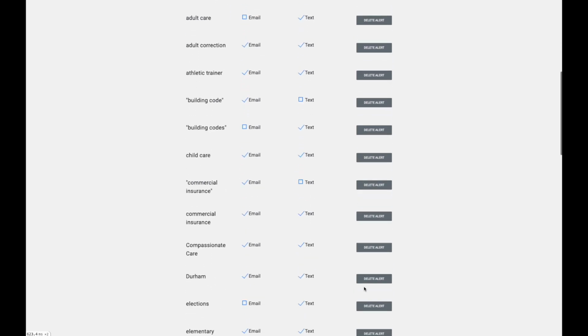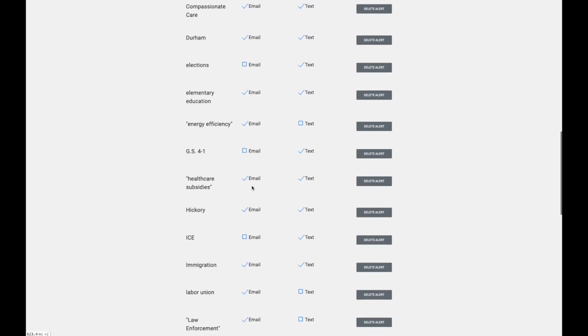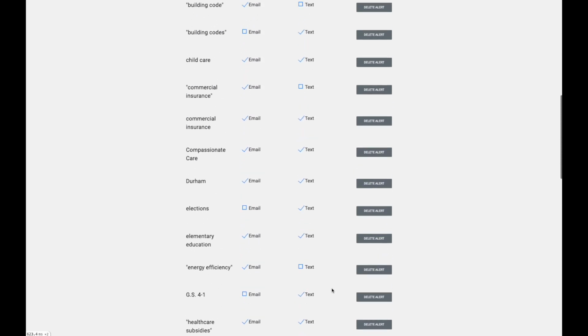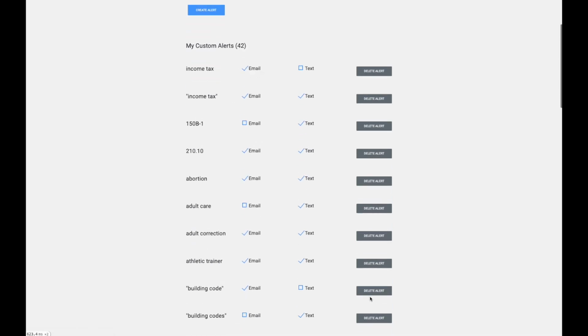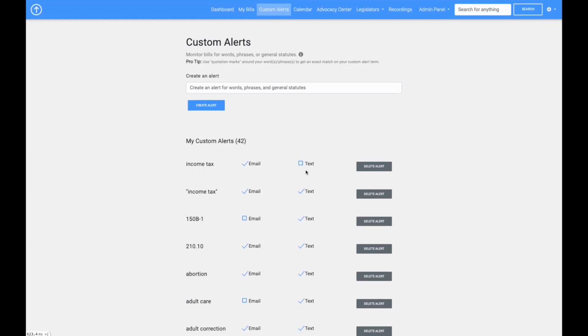So you can enter as many terms as you want. You can enter different codes as well here, statutes, and over time you may delete some because they're redundant, you may add some, and you'll figure out what's right for you in terms of the different alerts that you receive over email or text.